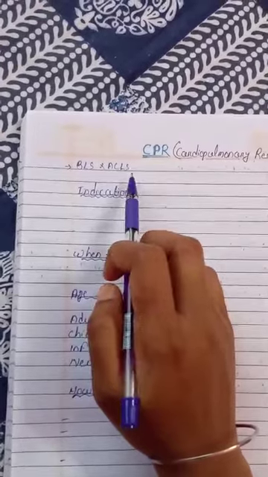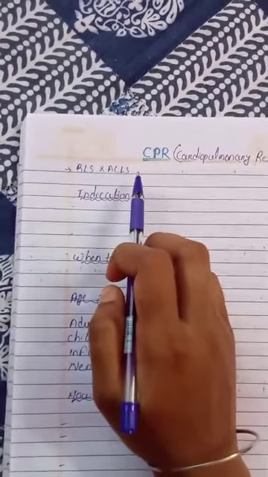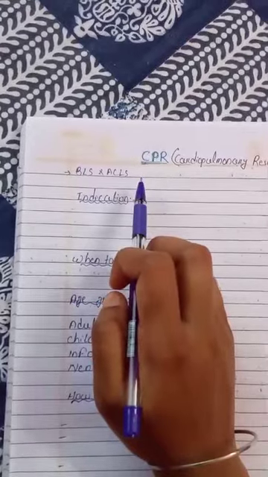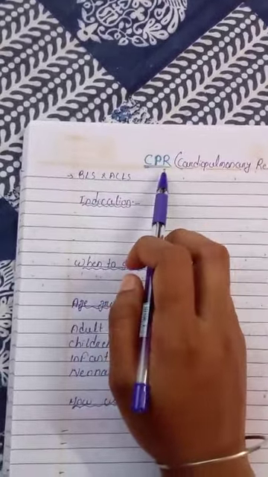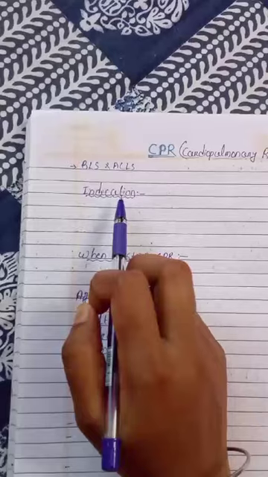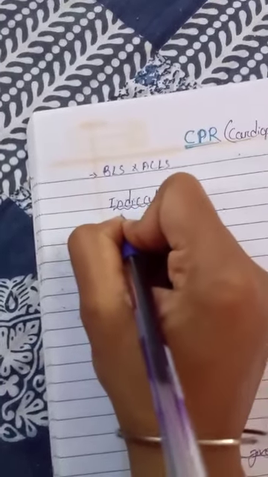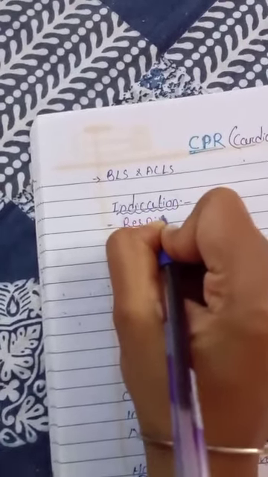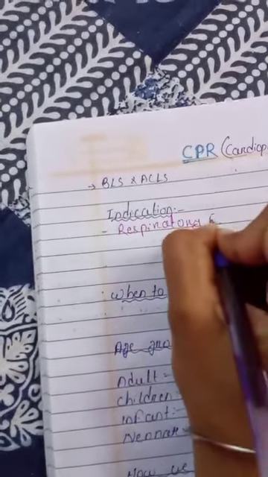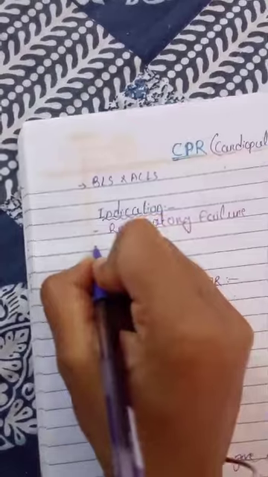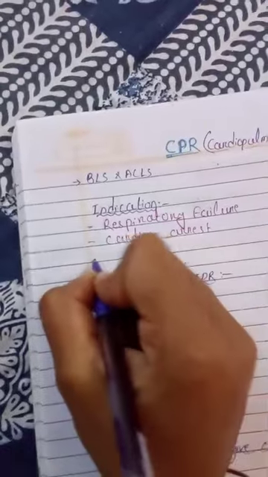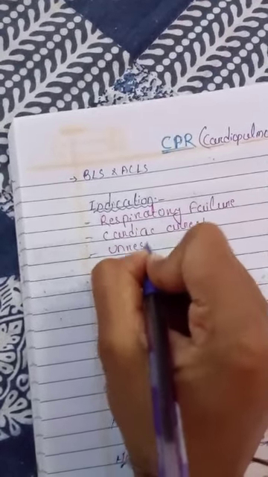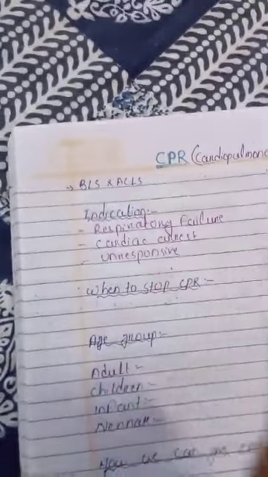It is the method or procedure we use if you don't have any medical devices or instruments at this time. If you want the patient to survive, then you can use the method CPR. Then what are the eligibility criteria or indications for CPR? In case of a respiratory failure patient, a cardiac arrest patient, and an unresponsive patient, you should start the CPR.